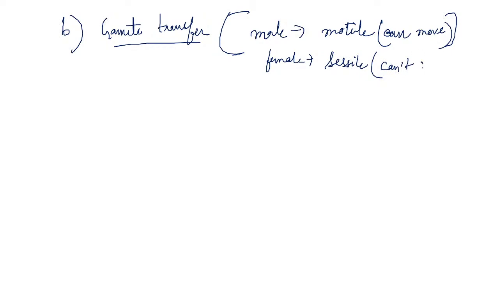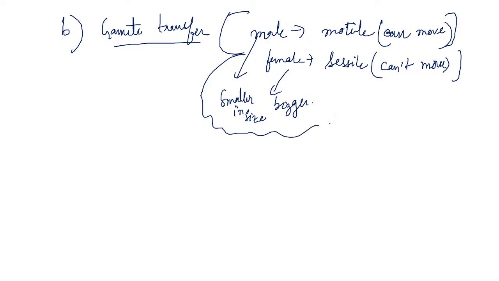Male gamete is smaller in size, and female gamete is bigger in size. Now, when there will be gamete transfer, the male gamete will travel to the female gamete.